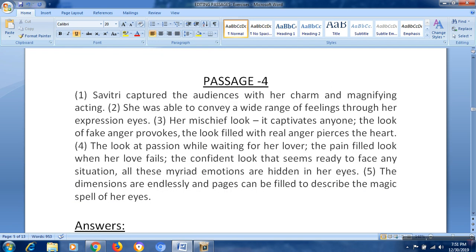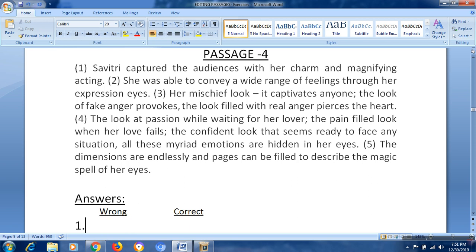Let's come to passage 4. Savitri captured the audiences. This is also from the same lesson, "A Tribute". Let me read this passage for you. Savitri captured the audiences with a charm and magnifying acting. In this sentence, let's see where the mistake is. Savitri captured is fine. The audience, okay. With what? With her charm. Okay, fine. And magnifying acting. Here is something wrong. Magnificent is the answer, but not magnifying.